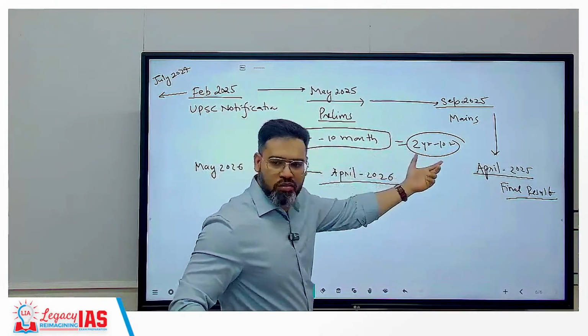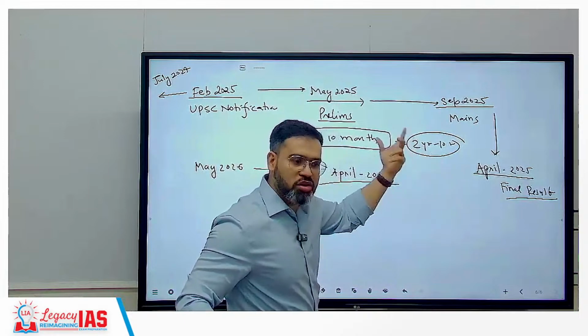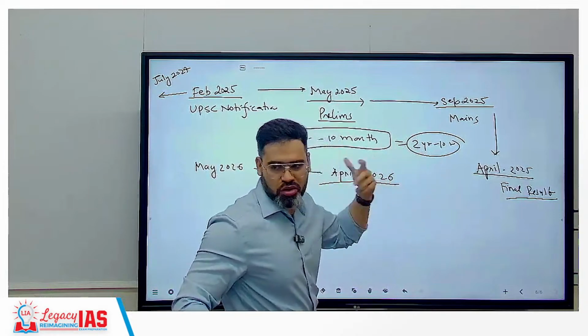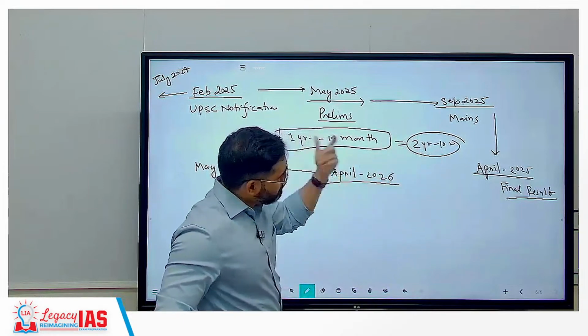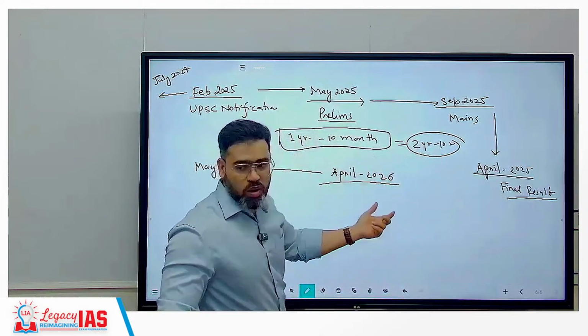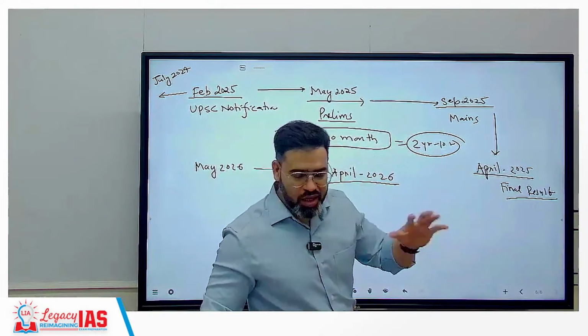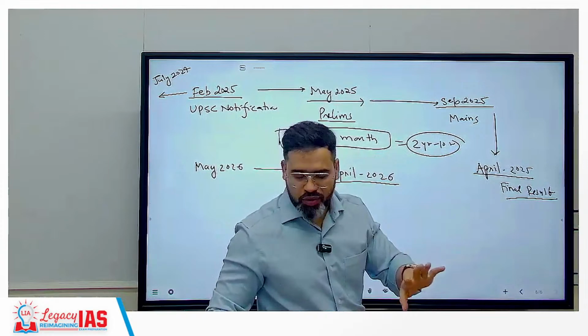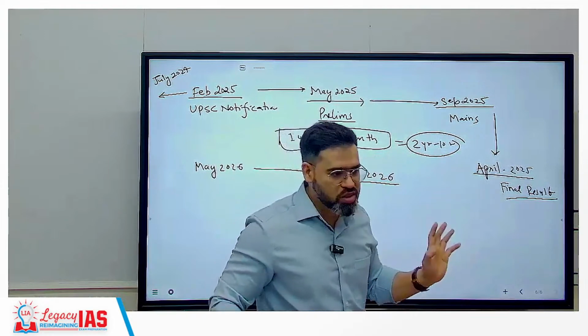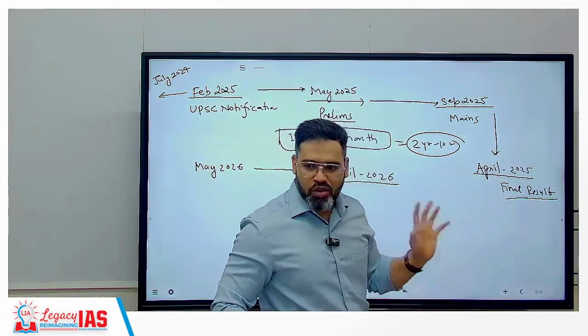So that is the first thing: you require at least minimum this time 1 year 10 months, or it can go 2 years 10 months also, 3 years 10 months also, 4 years 10 months also, correct? So for example, if you are in 4th attempt, तो क्या होगा? 4 years 10 months, like 5 years हो गया. 5 years प्लानिंग कमीशन वाला पंचवर्षीय योजना डन, ठीक है? तो वो नहीं बनाना है.